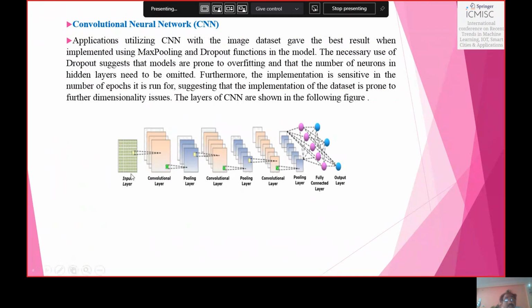You can see here there are many layers: input layer, convolutional layer, pooling layer, convolutional layer, pooling layer, again convolutional layer, then again pooling layer, and then the fully connected layer, and then we receive the output layer. In this way, we put the images in the input layer, and that image is processed through the different layers, and finally we get the output.